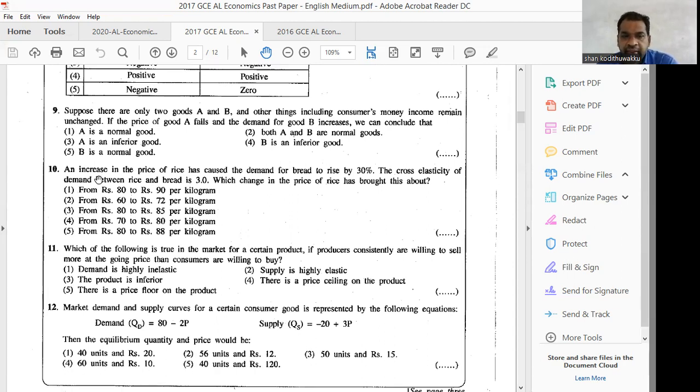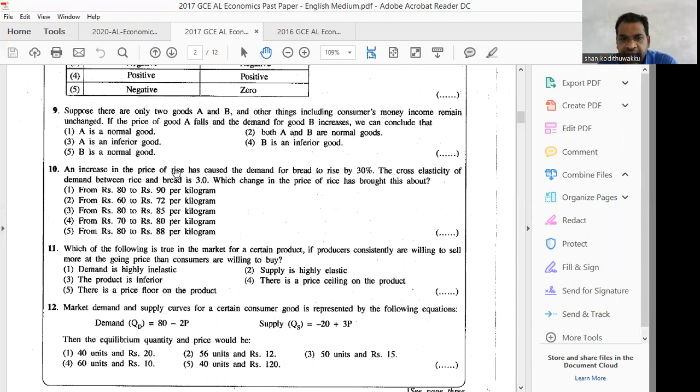Number 10, an increase in the price of rice has caused the demand for bread to rise by 30%. The cross elasticity of demand between rice and bread is 3. Which change in the price of rice has brought this about?